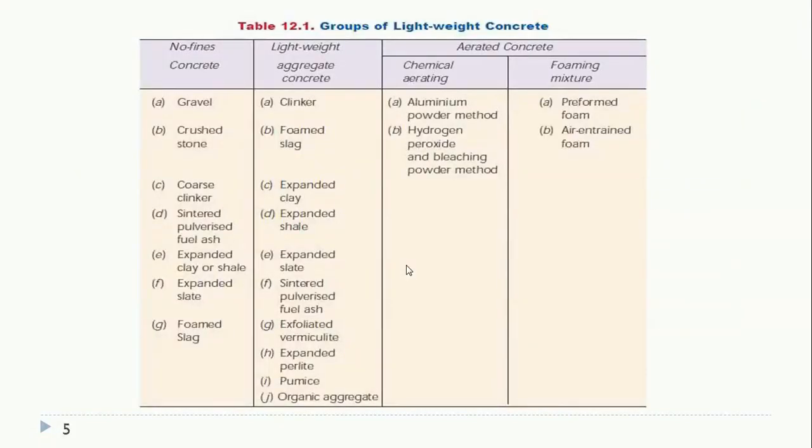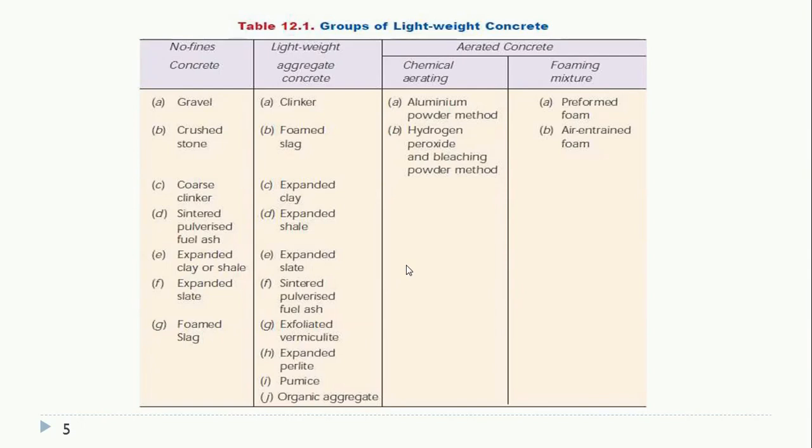So first is lightweight concrete. This is a table of the materials that can be used for any type of lightweight concrete. Here, for no fines, that is no fine aggregate in the concrete, we have gravel, crushed stone, and coarse clinker. All these are types of lightweight aggregates. In lightweight aggregate concrete, by using lightweight aggregates compared to standard conventional aggregates, we can achieve lightweight concrete. These are some of the materials that can be used.